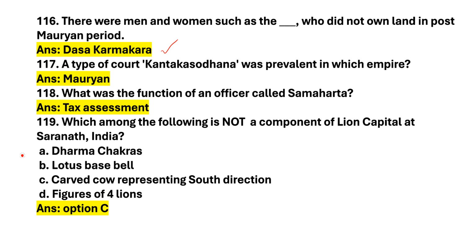Next question. A type of court, Kantaka Sodhana, was prevalent in which empire? Answer is Mauryan. Next question. What was the function of an officer called Samharta? Answer is tax assessment. Next question. Which among the following is not a component of the lion capital at Sarnath, India? Options are Dharma Chakra, lotus base bell, cow presenting south direction, figures of 4 lions. Answer is cow presenting south direction.